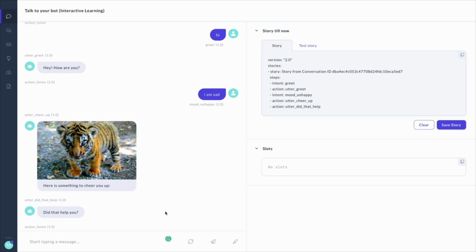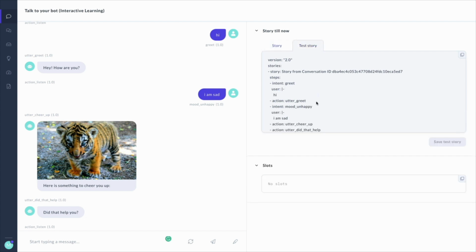Now, a few things that are nice. For starters, we're able to actually render images here as well as buttons. We have a proper user interface at our disposal here, as opposed to a terminal. But something else that's neat is that under each utterance here, we see an intent prediction. And for every action that we get from the assistant, we also see the action prediction with a confidence score. We also see the story over here that's being developed. And what we can easily do from here is we can take this story that's listed and use this as a test example.